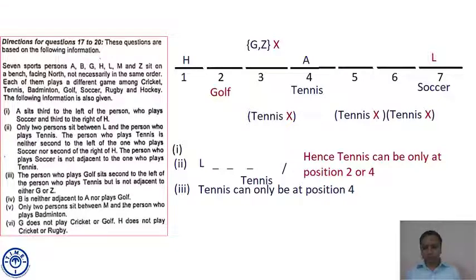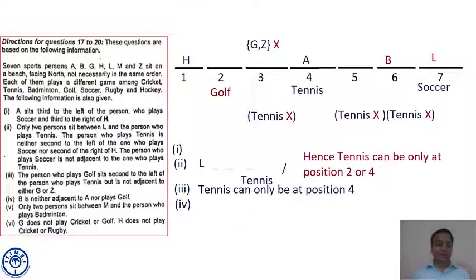Then point fourth: B is neither adjacent to A nor plays golf. So B cannot come at seat number 3 nor 5 because these are adjacent to A. B cannot come at seat number 2 because at seat number 2 the person plays golf. So the only position left is position 6.